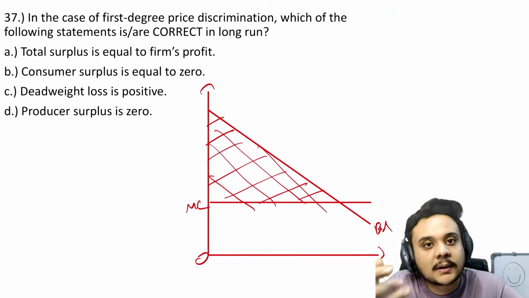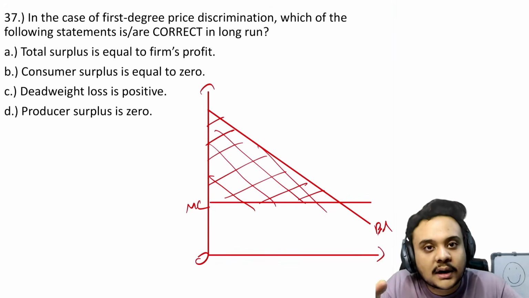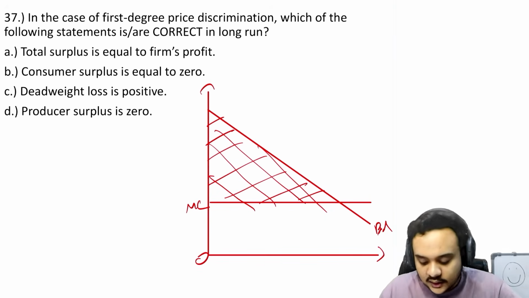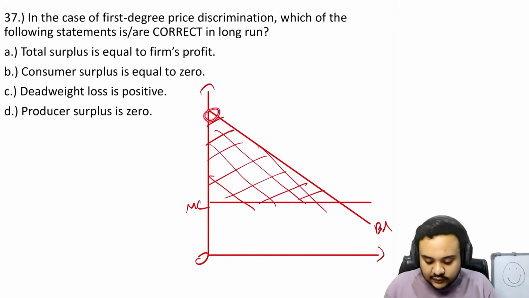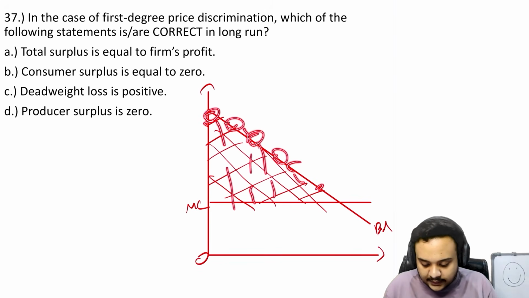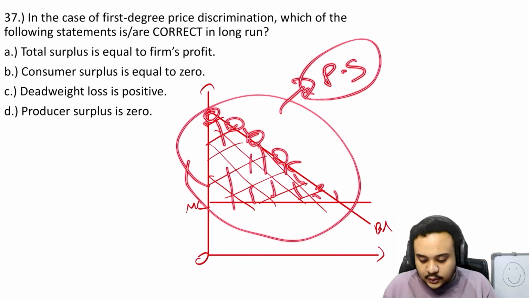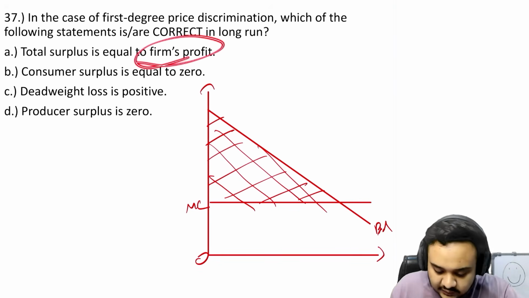I am very thirsty. You are willing to pay only 50 for it, and someone else is willing to pay 20 for it. He will charge me 100, he will charge you 50, and he will charge the third person 20. So he knows the willingness to pay for every single consumer, and that is what he will make us pay. So the entire surplus is going to the producer as producer surplus, which is nothing but the total surplus, which will be the firm's profit.